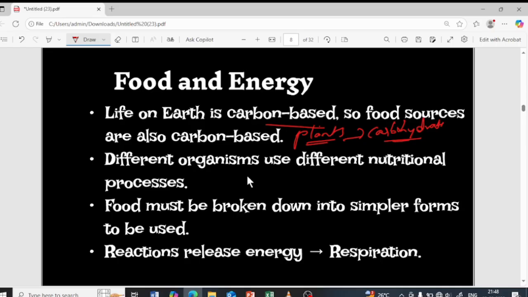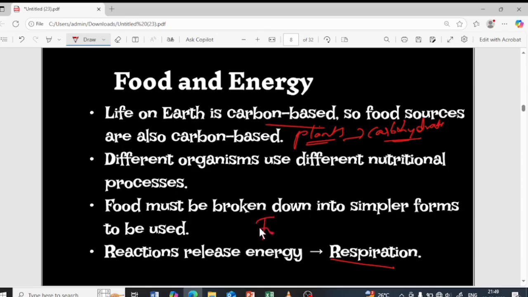Different organisms use different nutritional processes to take in these plants and undergo the digestion process, and that food has to be broken down into simple forms. Then all the broken down food will reach the different cells of the body, and after it reaches the cells, it undergoes respiration. See, respiration is different, breathing is different. Breathing is taking in oxygen and leaving out carbon dioxide, whereas respiration is, as I told you, the food that has been broken down being moved to the different cells, because all of the cells need the food for the purpose of energy.